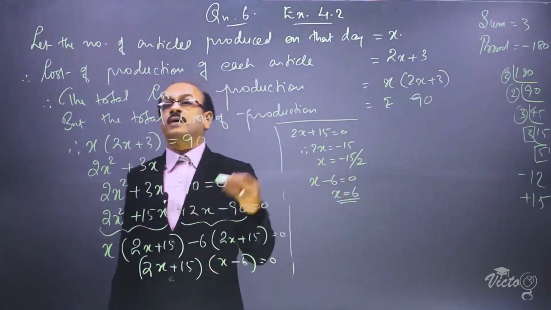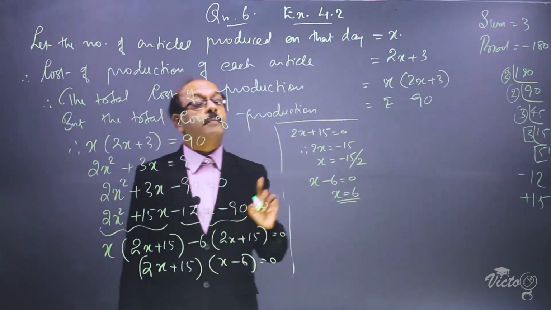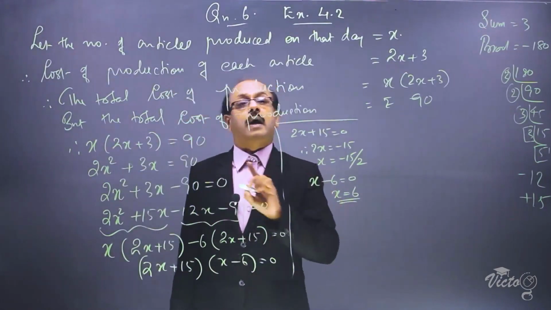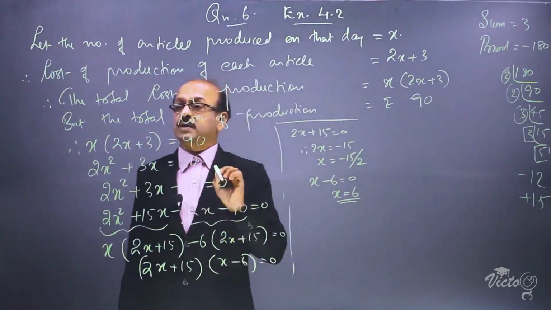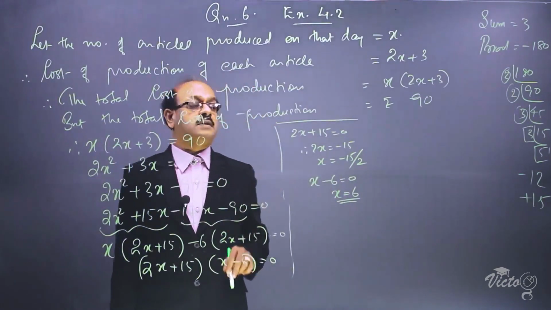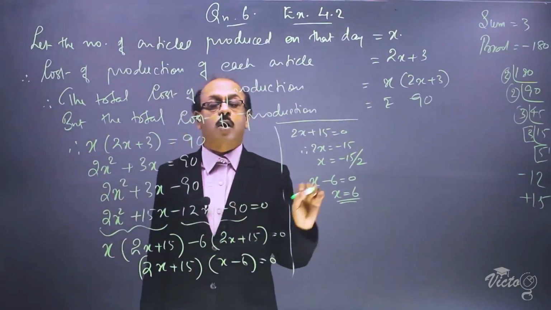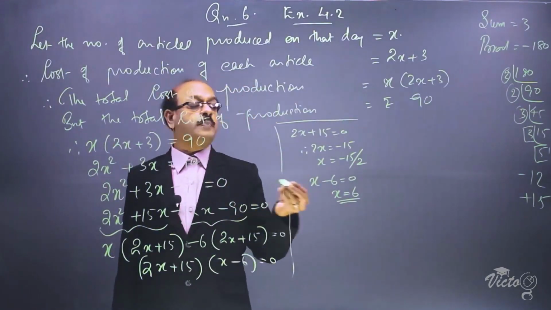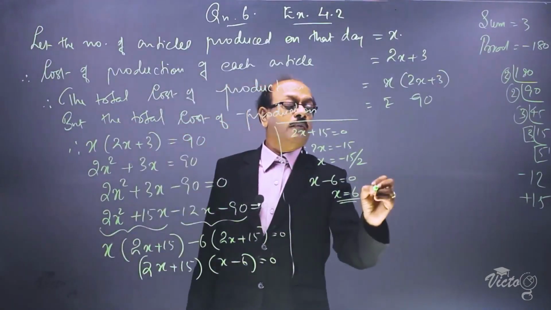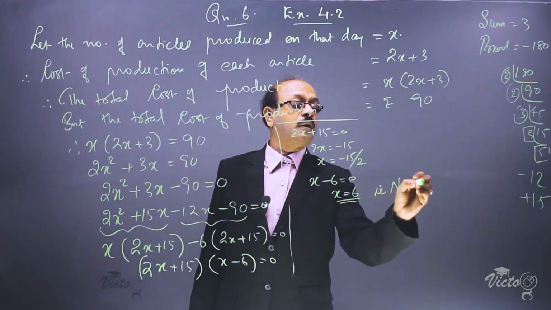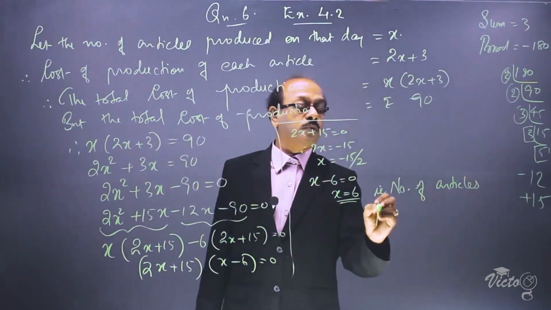Here our assumption was the number of articles produced in a day. The number of articles produced in a day can never be a negative number. So here minus 15 by 2 is not acceptable. In this particular case, the solution x is equal to minus 15 by 2 is not acceptable. So we can accept the value x is equal to 6. That is the number of articles produced.